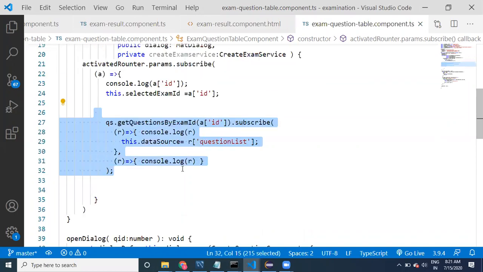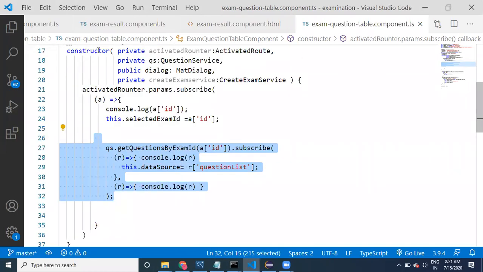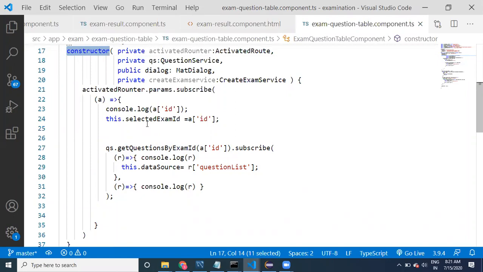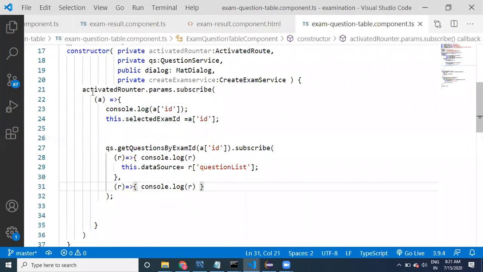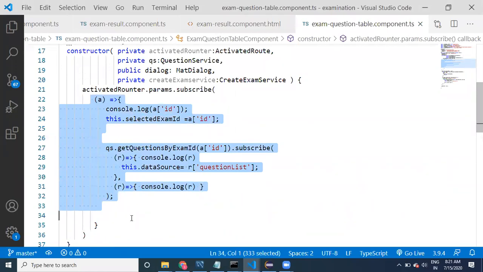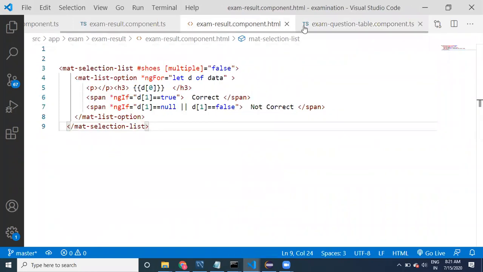All this code is inside the constructor. What is the purpose of this code? This code is going to get ready with the data which is going to be displayed within the examination HTML.